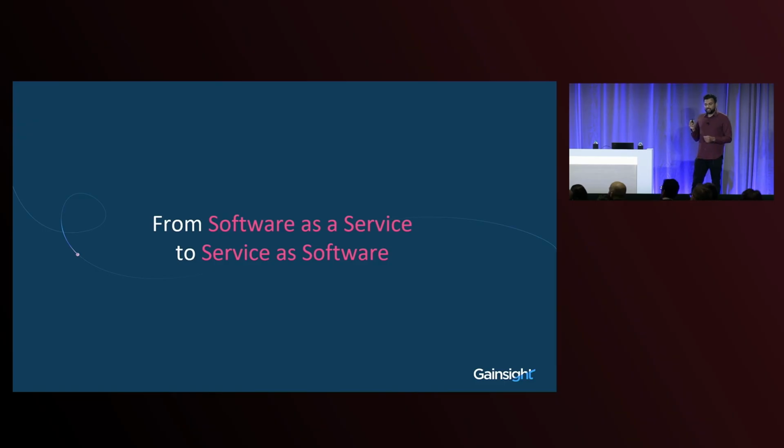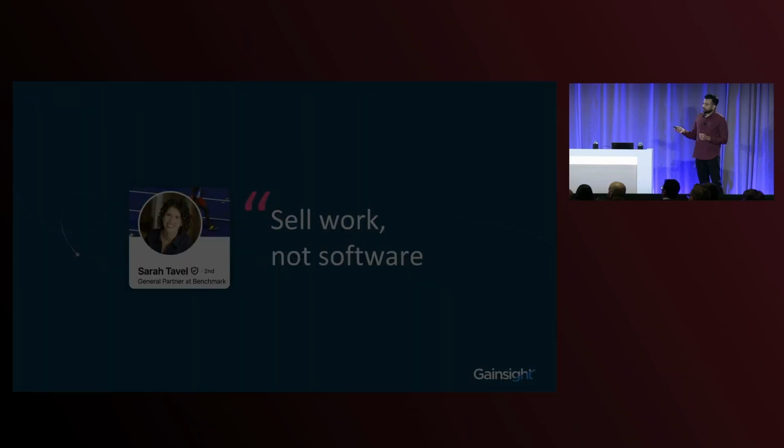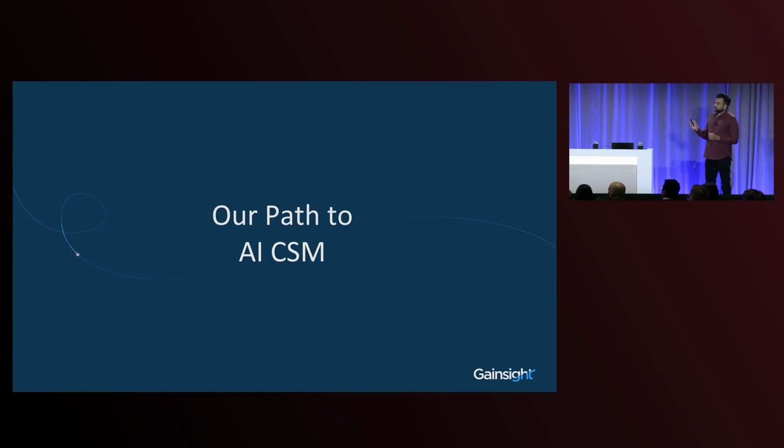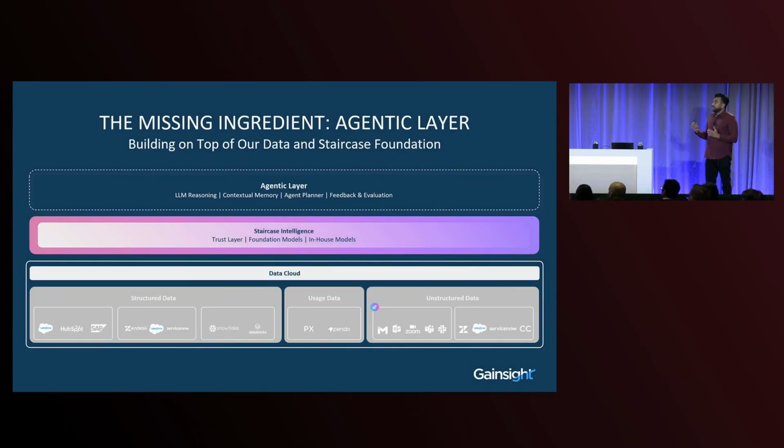So basically, by using agents, the big difference is previously we used to sell software and people had to work on it, whereas now we have the ability to actually sell work. And how are we building this? So Gainsight is a multi-product company, and we have products that help customers across the post-sales journey.